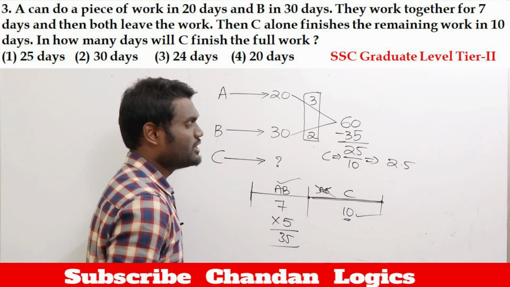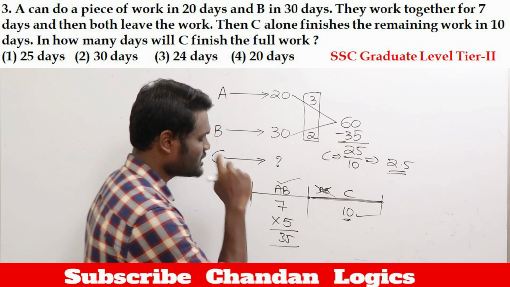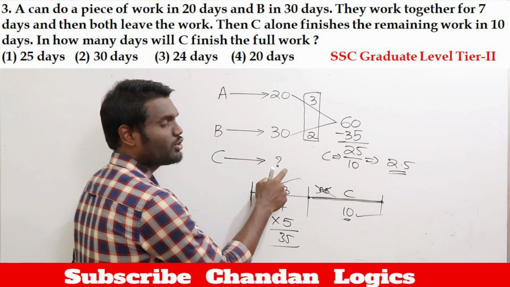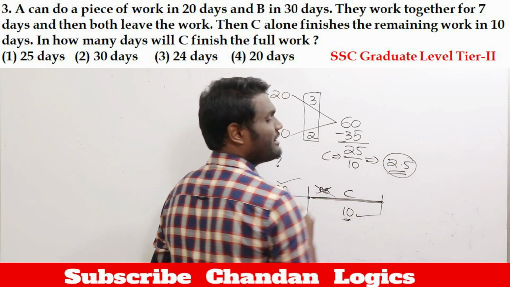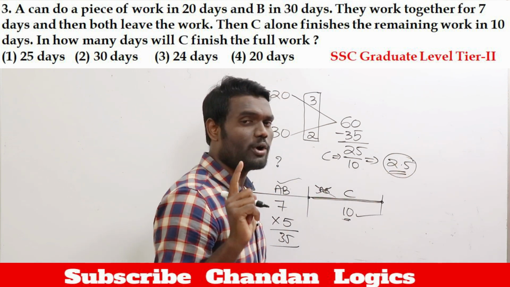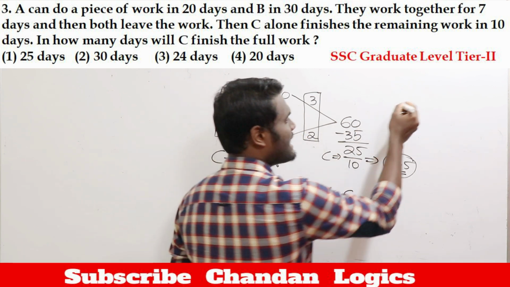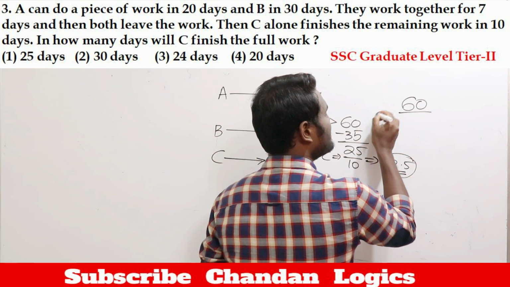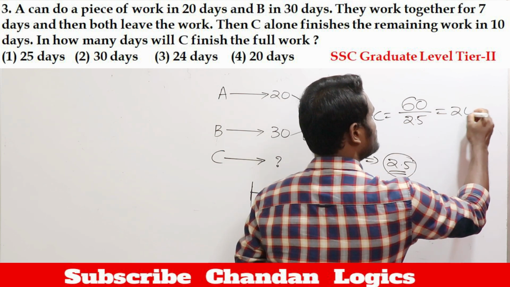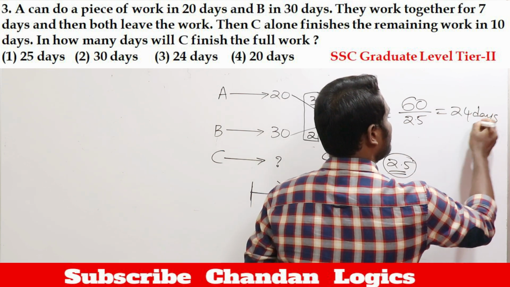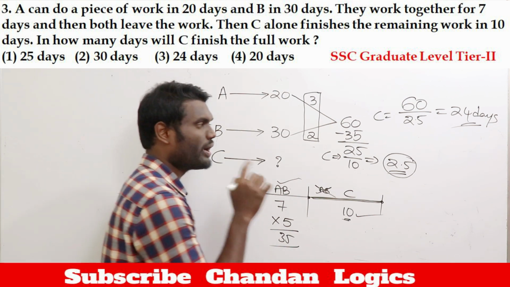2.5 apples, which means if C is going to eat 2.5 apples in one day, your question is what? How many days will C take to complete the total work? In one day C can eat 2.5 apples, which means C's efficiency is 2.5. The total work is 60 apples. To consume the 60 apples, C is going to take 60 by 2.5, that is nothing but 24 days, which means C is going to take 24 days if he works alone.